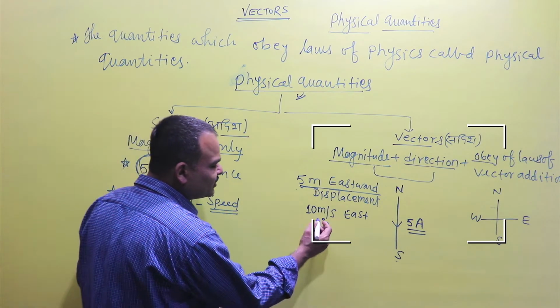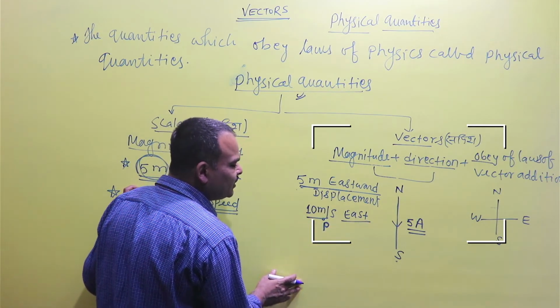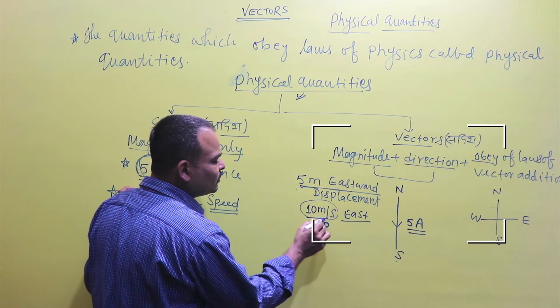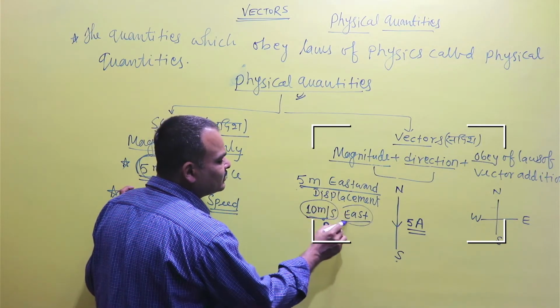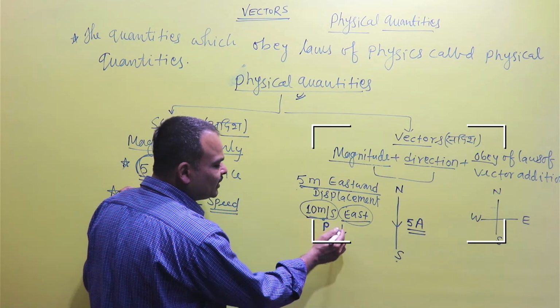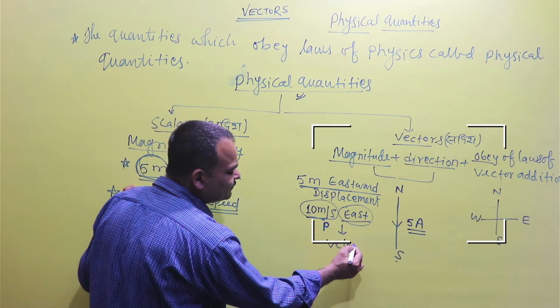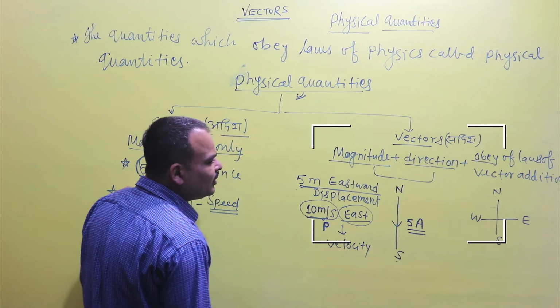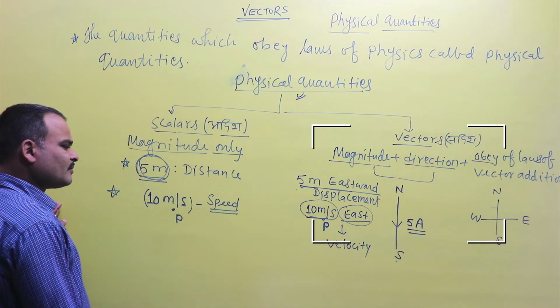But 10 meter per second in the direction of east possesses magnitude of 10 meter per second and direction of east, so it is a vector quantity, and this is called velocity.